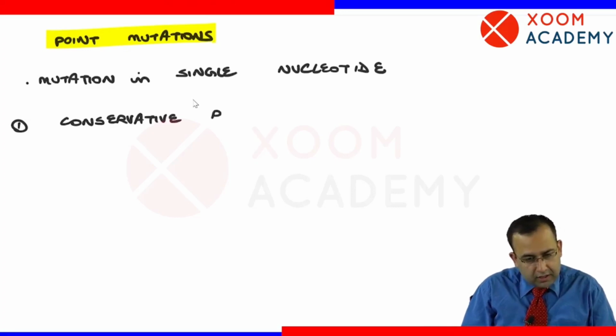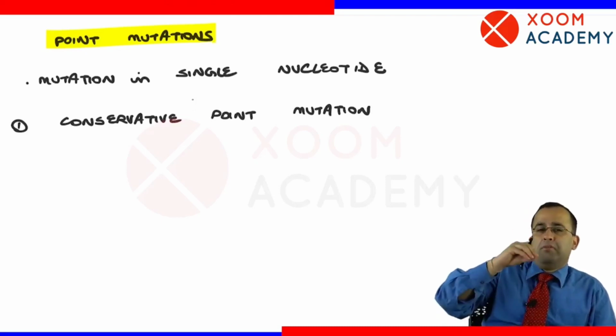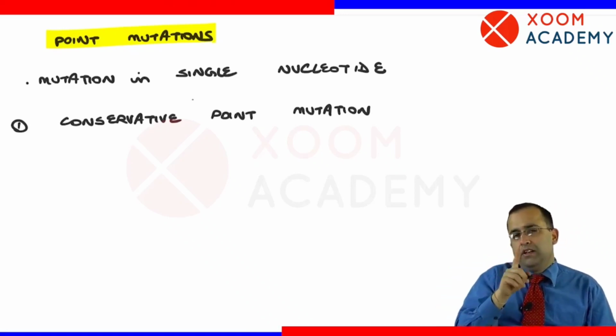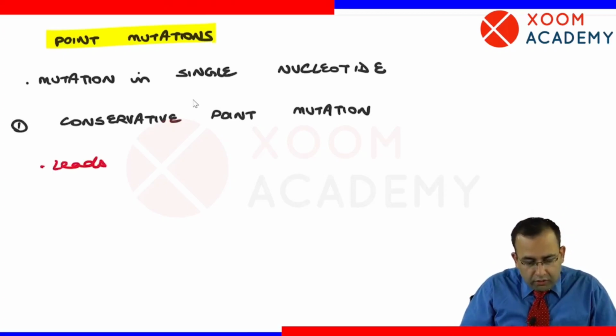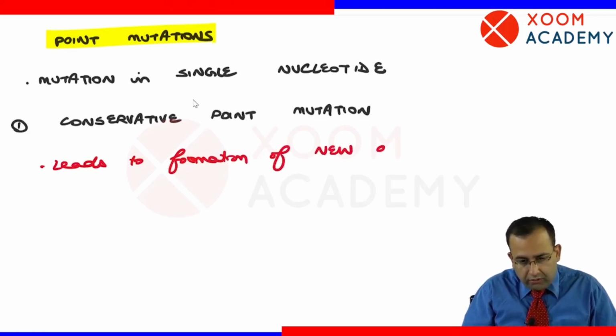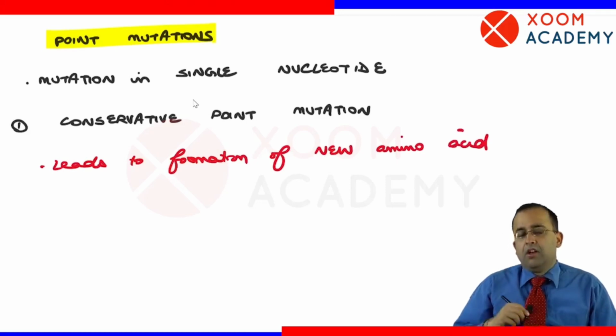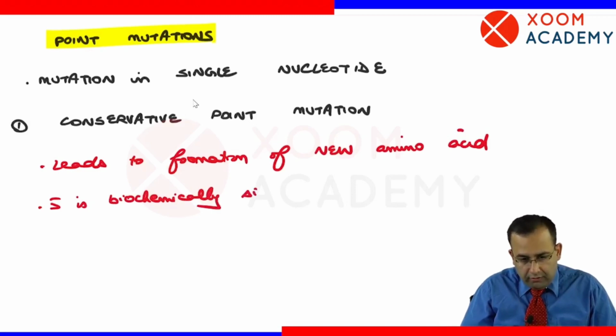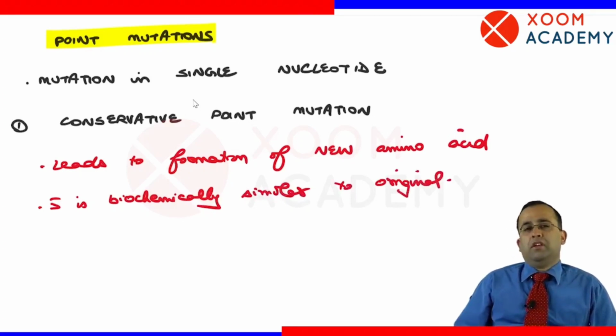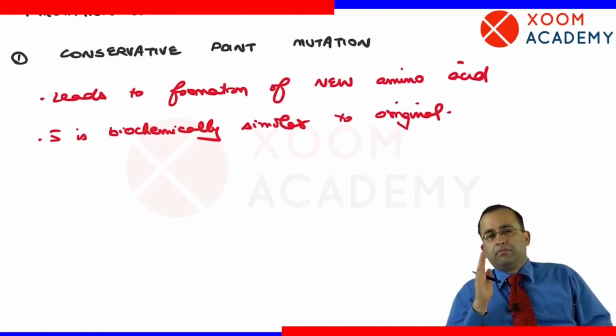Conservative point mutation means a point mutation occurred, a single nucleotide is altered, which leads to formation of a new amino acid, which is biochemically similar to the original. That is a conservative point mutation.